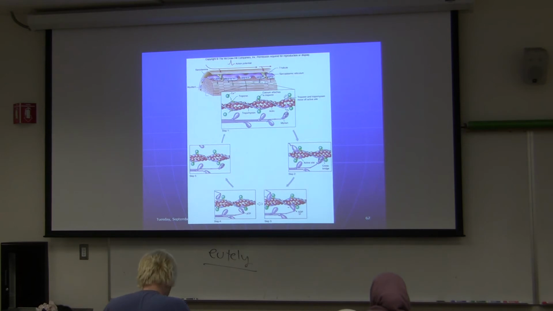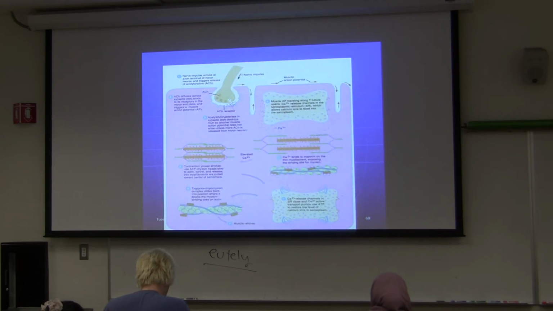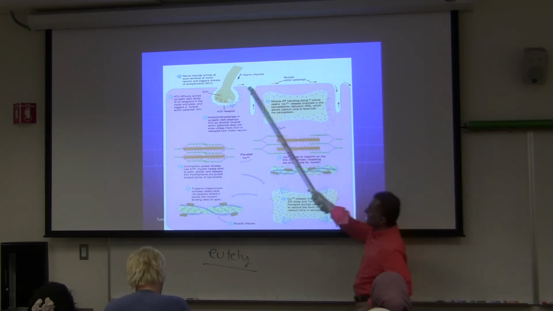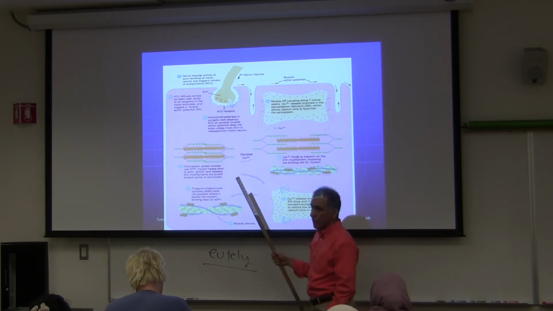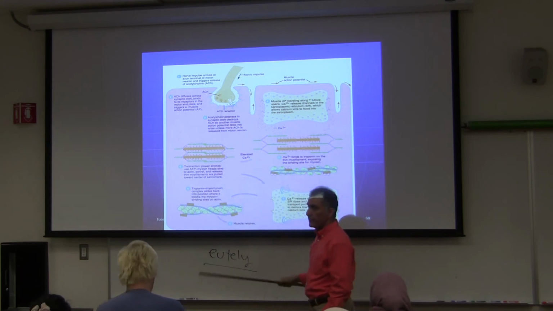Okay, and this goes on and on. Right here is a summary of what is happening. This is the slide I like, and it tells you all of the steps that you need to know about muscle movement.